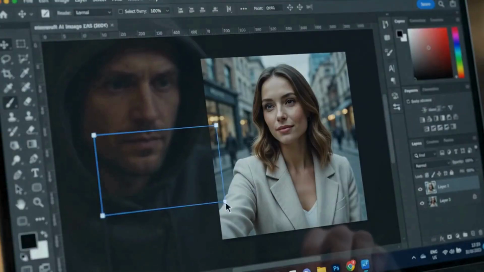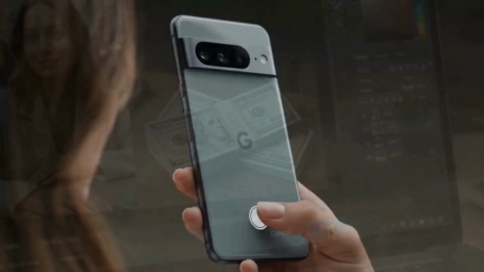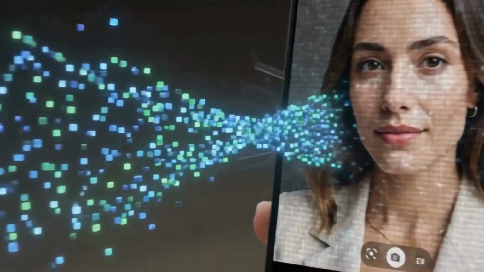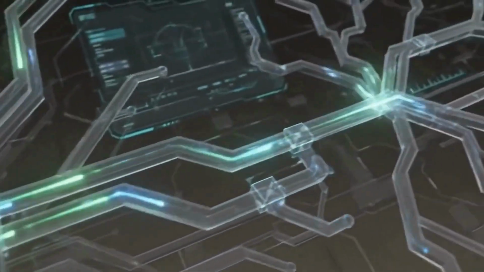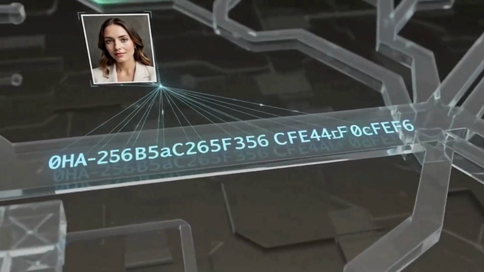At the moment a photo is captured, MD-Confirm creates a verifiable provenance record. The image is cryptographically hashed, its origin is registered, an invisible pixel-level watermark is embedded, and the proof can be anchored to the blockchain, not just an image, a digital chain of custody.